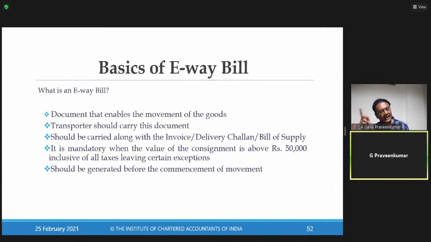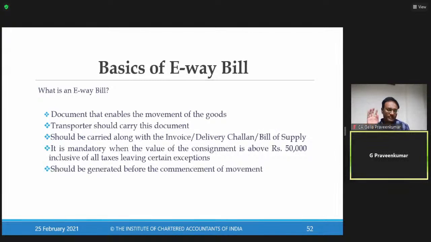Questions can revolve around calculation of when a tax invoice can be issued. Questions can revolve around identifying when a credit note can be issued. Questions can also be tested from the revised tax invoice point of view. The last topic is e-way bill.